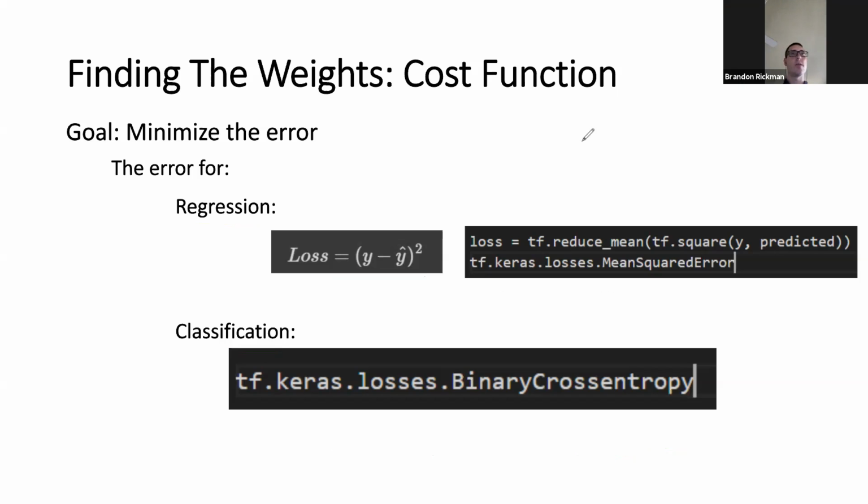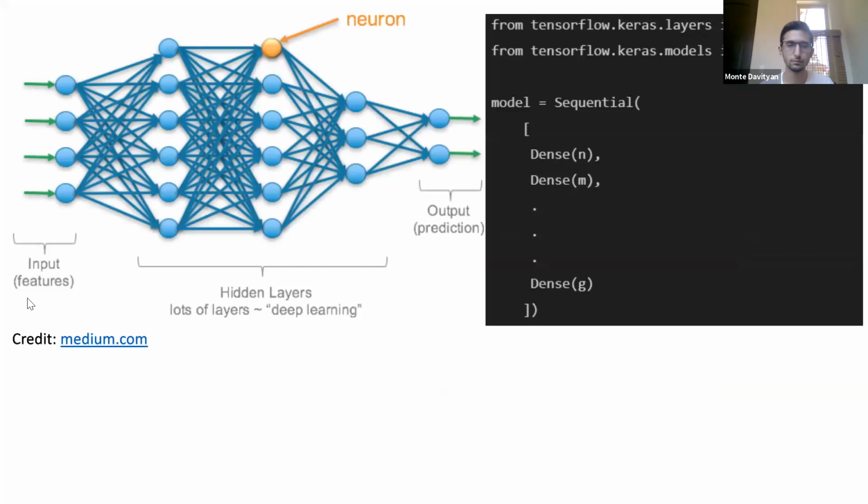Can I ask you a question really quick? Of course. On the previous slide, I noticed that we didn't specify the activation function for this. So does TensorFlow take care of that? Yeah, absolutely right. By default, it's a linear activation function, which kind of means there is no activation function.